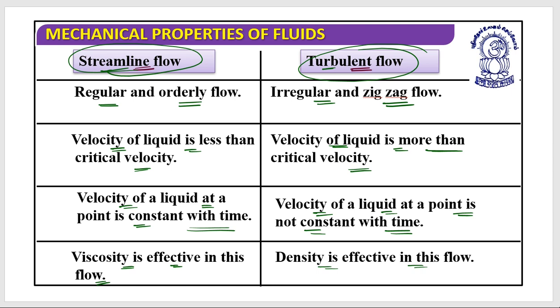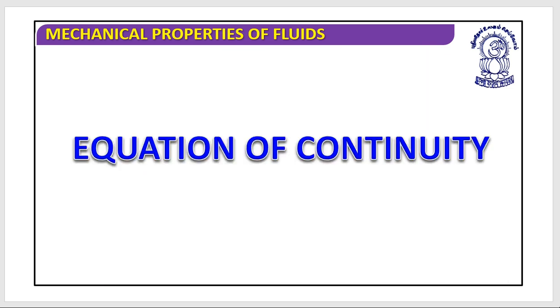Generally, when we study any flow, we always consider streamline flow, because turbulent flow cannot be related in a simple way: it changes with respect to time, direction, as well as location. So we cannot study it, because it is an irregular flow of a fluid. We always study the streamline flow. So let's begin our motion in a streamline flow. The first topic would be the equation of continuity.